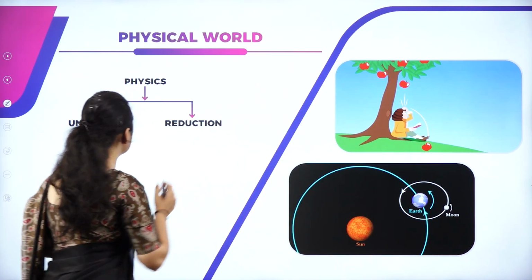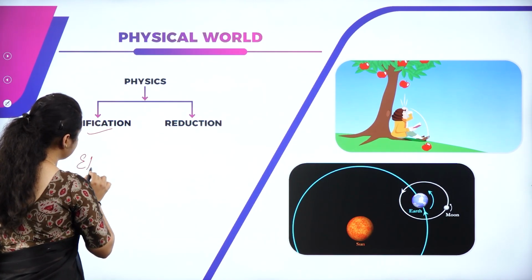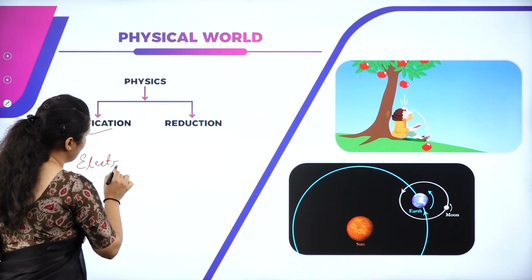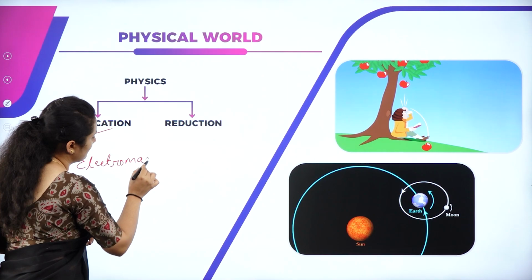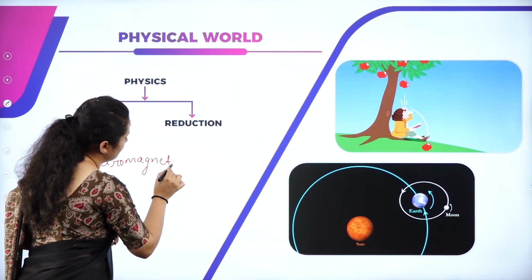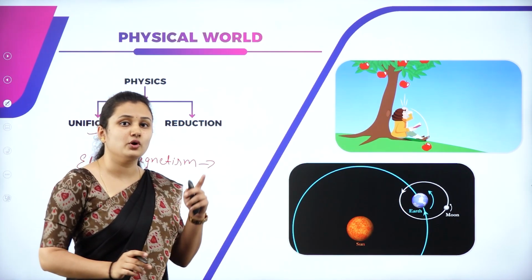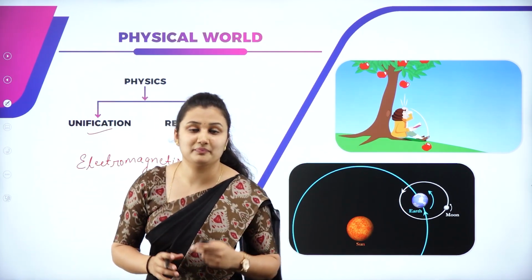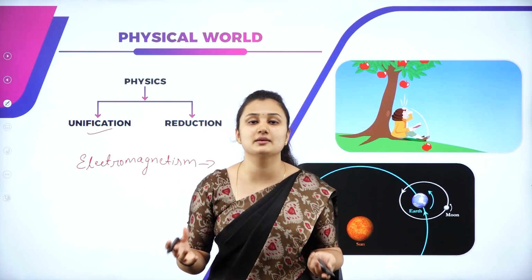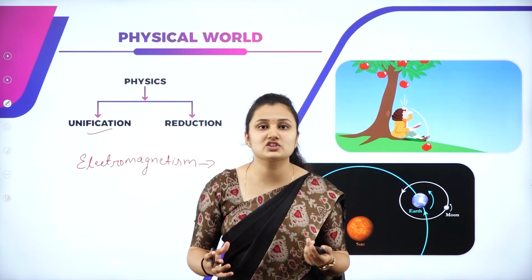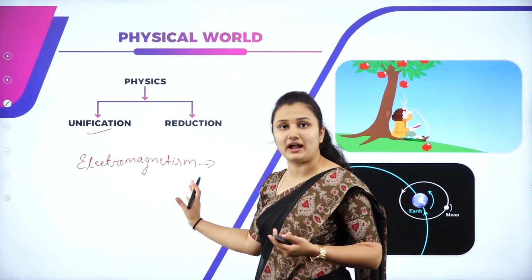So let's take the second example. You have electromagnetism. So what is electromagnetism? Electricity and magnetism were unified by Maxwell and it was given as electromagnetism.